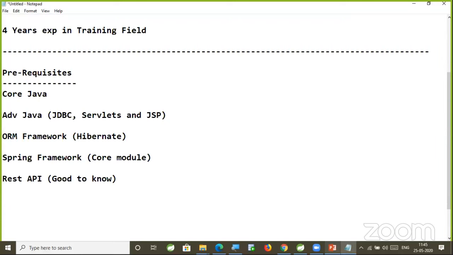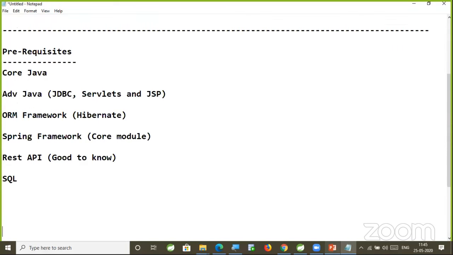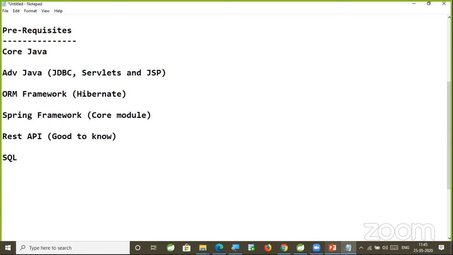Along with this, knowledge of SQL is required. We are going to perform DB operations, and as part of the DB operations, SQL knowledge is required. As part of this application development, we will be using multiple databases. If you know SQL, then it would be very easy for you to develop the persistence layer in our applications. Just go through the prerequisites of our real-time project training. Does anybody have any questions related to these prerequisites?